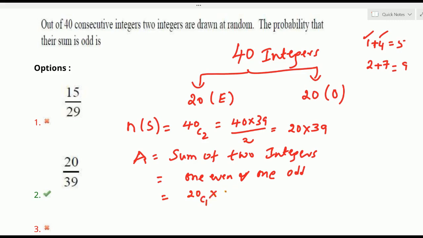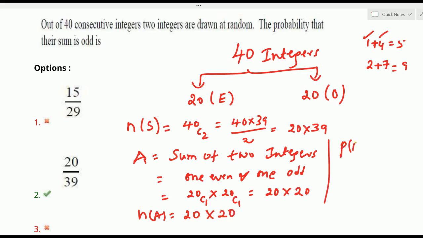1 odd means choosing 1 odd from 20 odd numbers, 20C1, therefore this is 20 into 20. So this is clearly n of A, the supported events. n of A is equal to 20 into 20. What we need is the probability, that is P of A. Therefore P of A, you know well, is n of A by n of S.